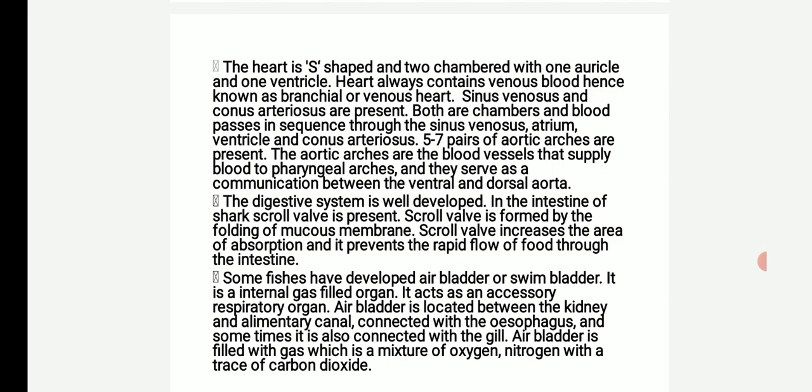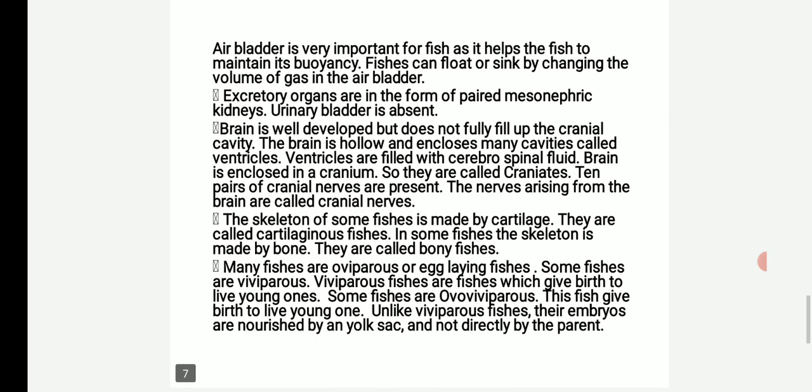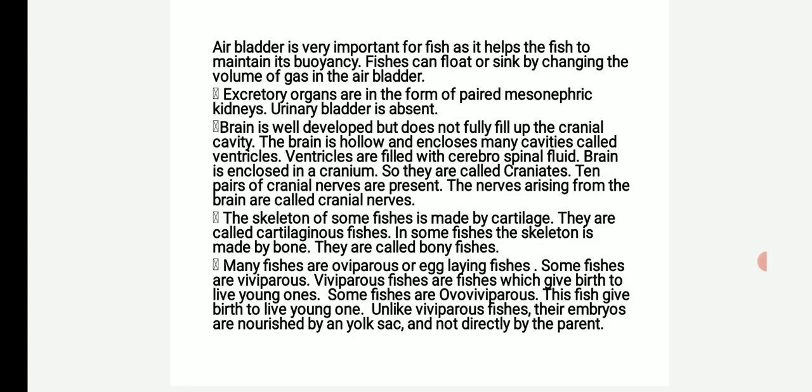Air bladder is filled with gas, which is a mixture of oxygen, nitrogen with a trace of carbon dioxide. Air bladder is very important for fish as it helps the fish to maintain its buoyancy or floating. Fishes can float or sink by changing the volume of gas in the air bladder.